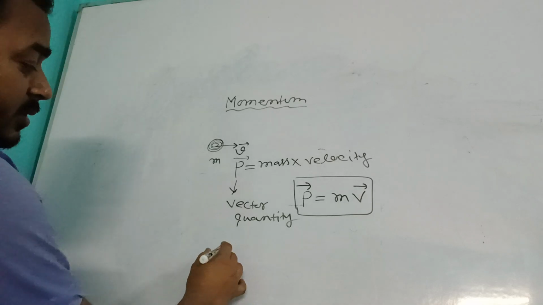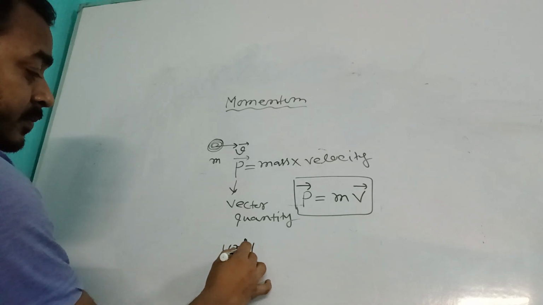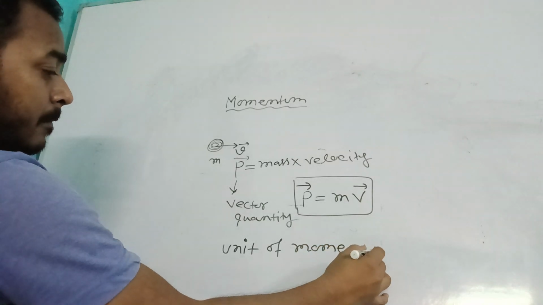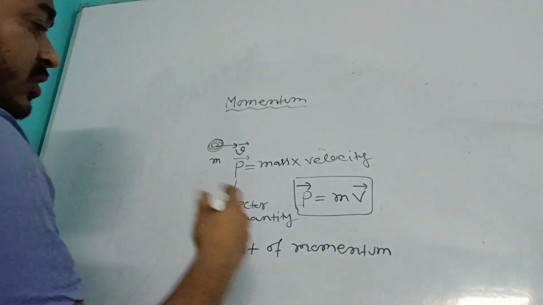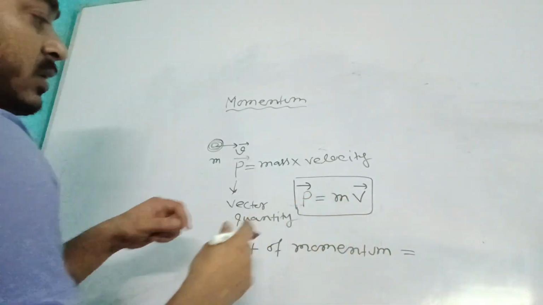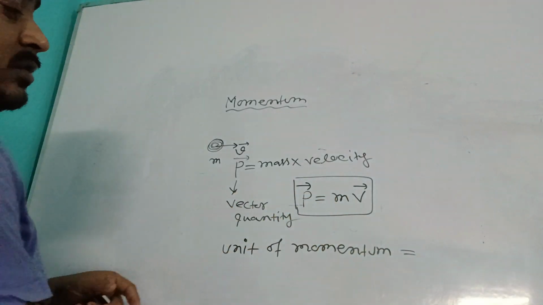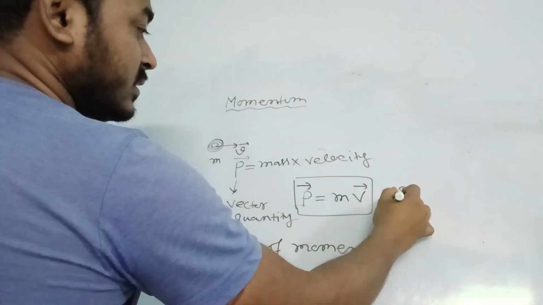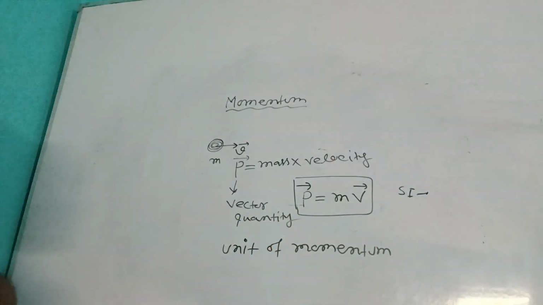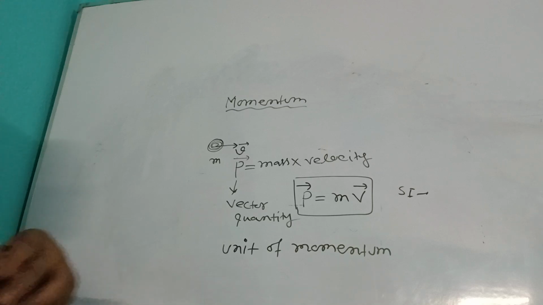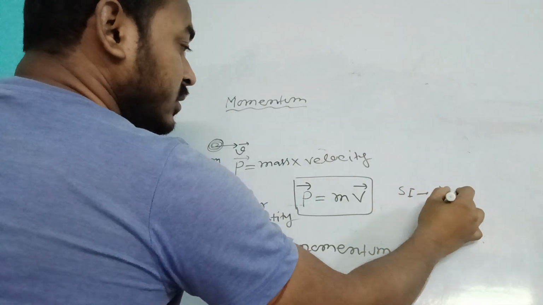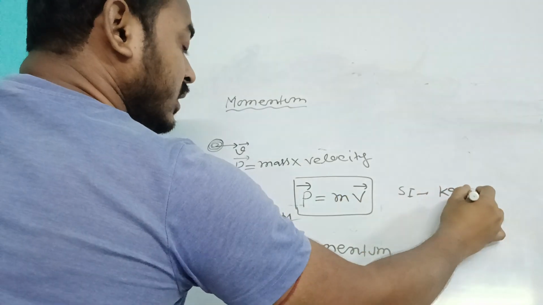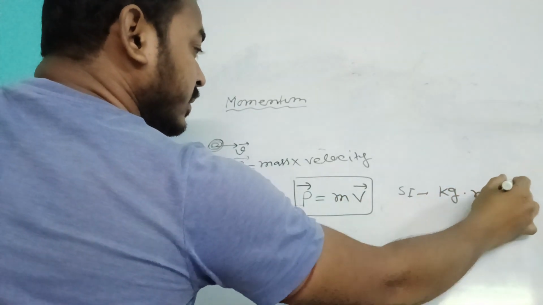So the unit of momentum is what? There are two different units, in the SI system and the CGS system. In the SI system, the unit of mass is kg, and the unit of velocity is meter per second.